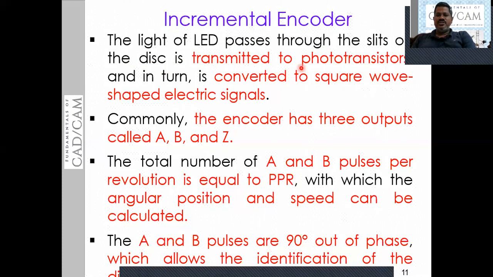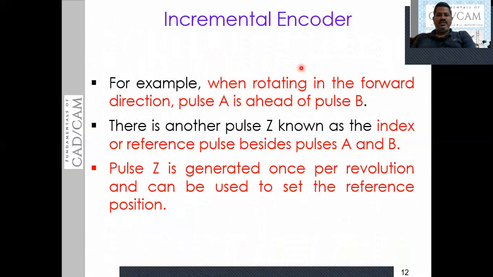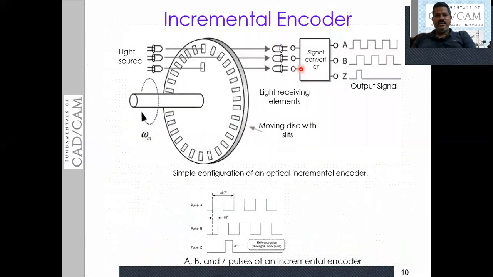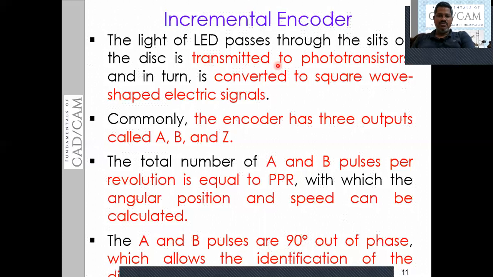The light passing through the slits of the disk is transmitted to the phototransistors. You can see one phototransistor here, although it is not shown. The phototransistor's function is to convert the light into square wave shaped electrical signals, or electrical pulses.